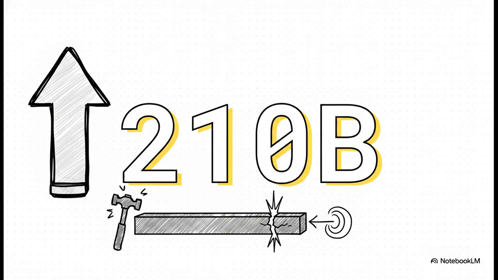210 billion. That's 210 gigapascals. That is the Young's modulus of mild steel, meaning it takes a staggering amount of force just to deform it. To put that into perspective, if you have a 20-millimeter bar of mild steel, it won't actually fail until it gets hit with about 79 kilonewtons of force. It's incredibly strong, but as we'll see, it is definitely not invincible.